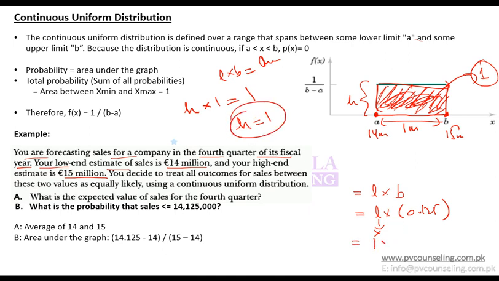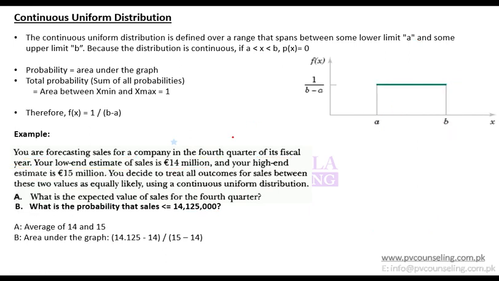So I plug it in here, 1 into 0.125, and I get the answer 12.5%. That means the probability of sales being less than or equal to 14.125 million is 12.5%, which is this area. So remember, probability is simply the area under the graph for a continuous distribution.